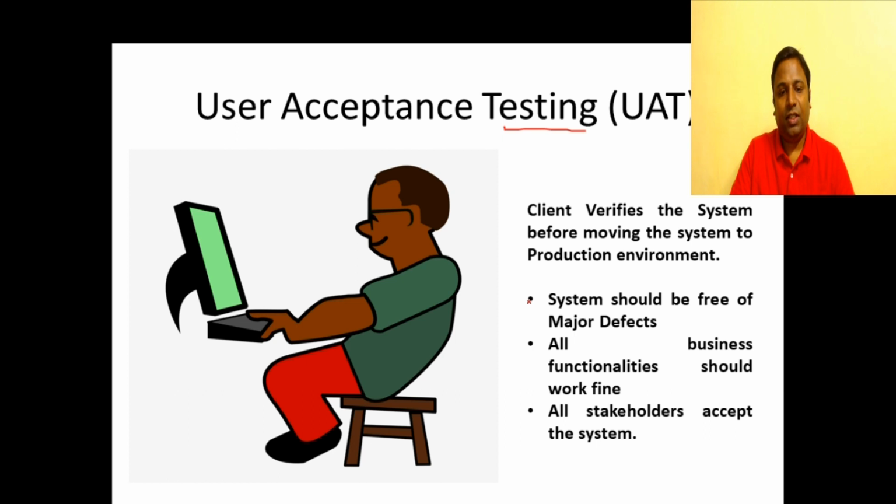So user acceptance testing is the final level of testing, wherein the clients come and verify whether your system is proper, whether all the functionalities are working properly before moving the system to the production server. So these are the various levels of testing in software testing. So what are the levels? It's unit testing, integration testing, system testing and acceptance testing. We have also gone through the various activities that we should perform in these levels. I hope you all have understood these levels of testing.